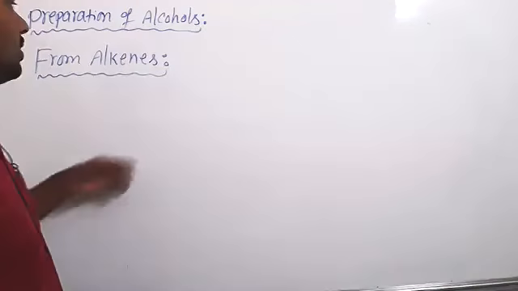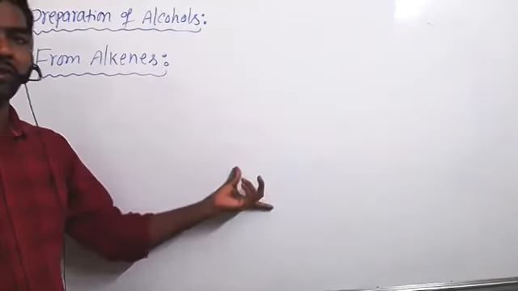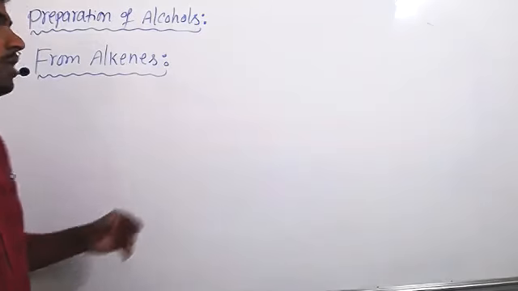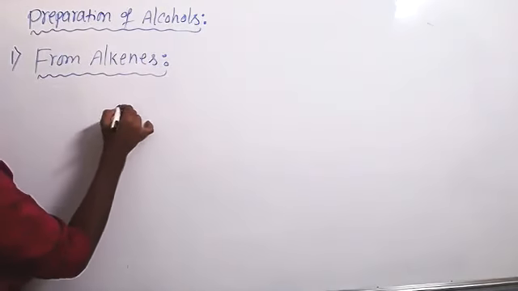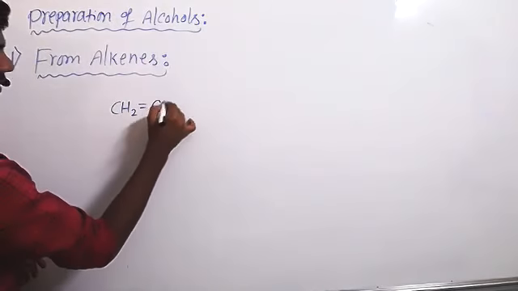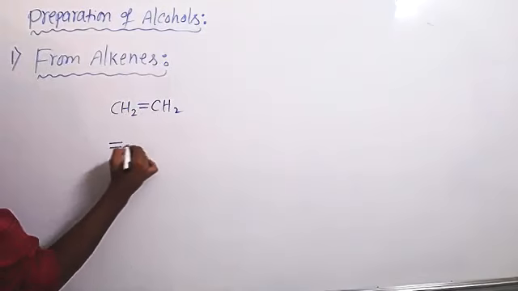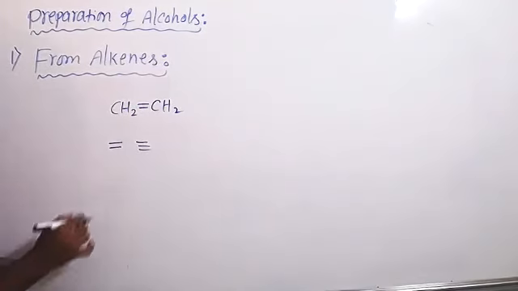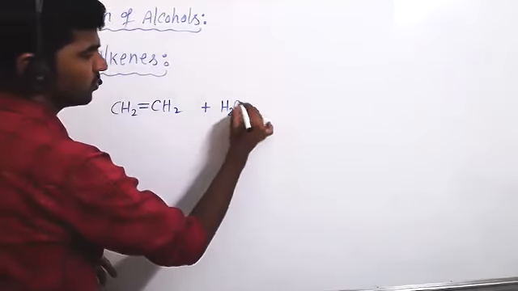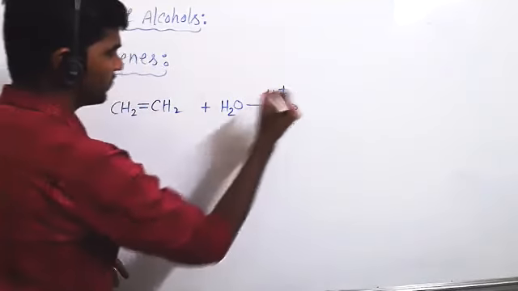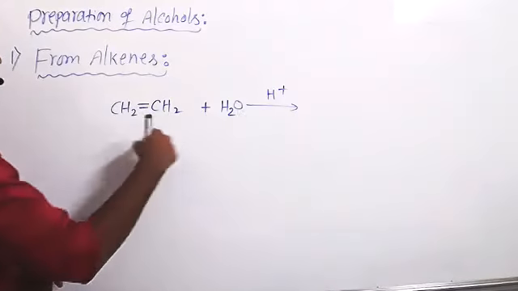See here, alkenes react with water in presence of acid medium and give alcohols. So we know alkenes easily involve in addition reactions because alkenes have a double bond. So don't write, first listen. CH2 double bond CH2, alkene, it has a pi bond. Compounds which have double bonds or triple bonds easily involve in addition reactions. Alkenes reacting with water in presence of acid medium give alcohols.